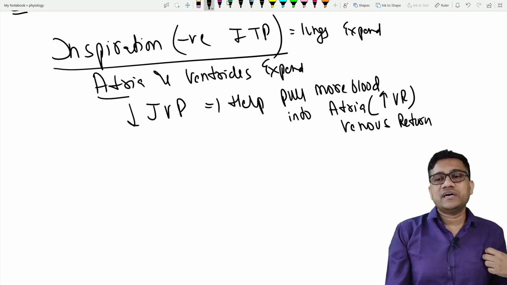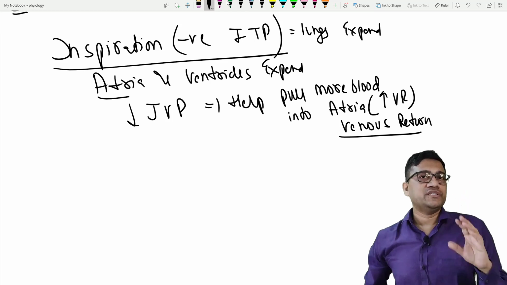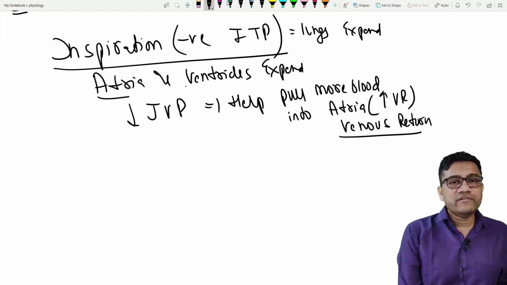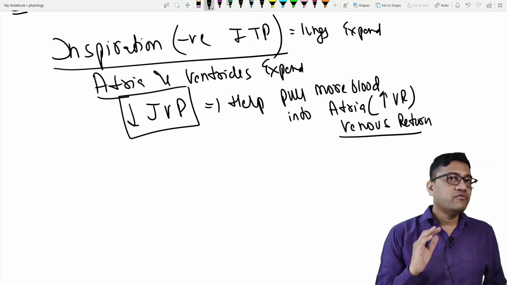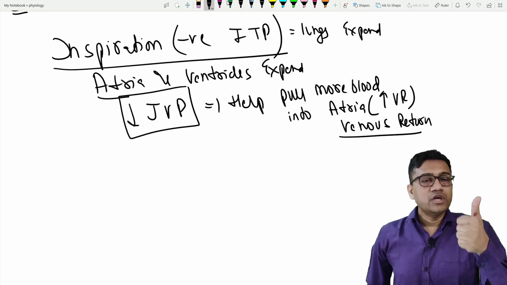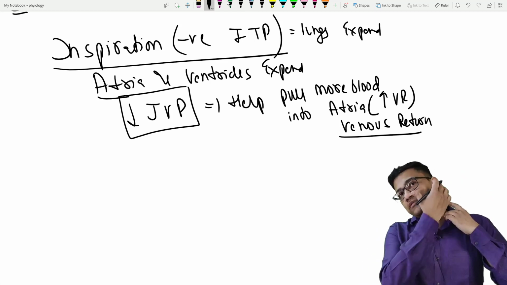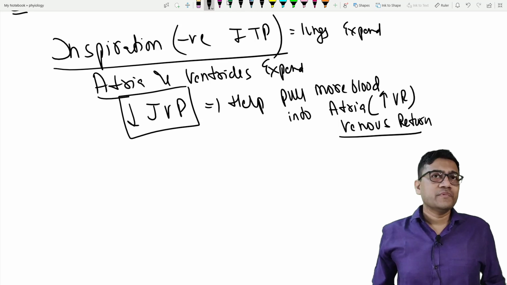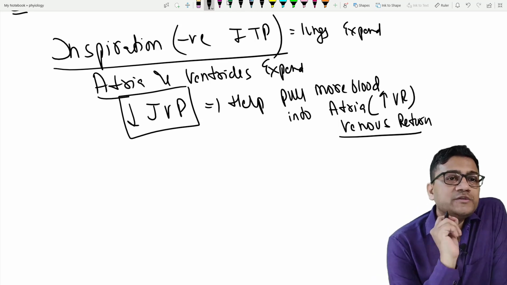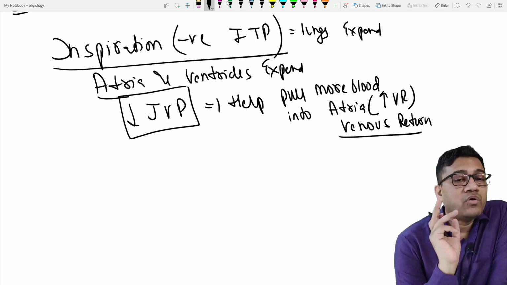So when is the venous return increased? In inspiration. So should JVP rise or fall? It should fall. This is normal. So when you inspire, JVP should fall because of expansion. But if JVP rises on inspiration, is it normal or abnormal? Abnormal.